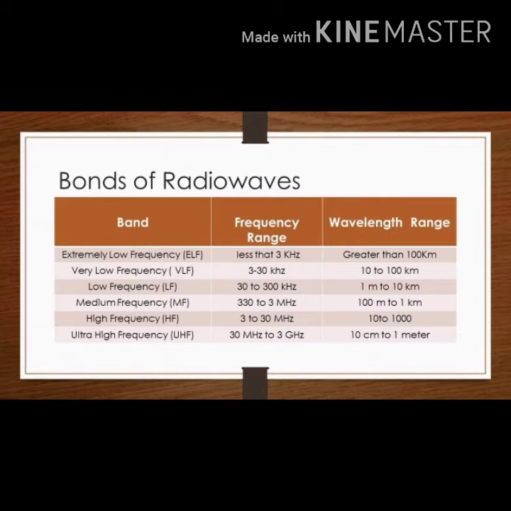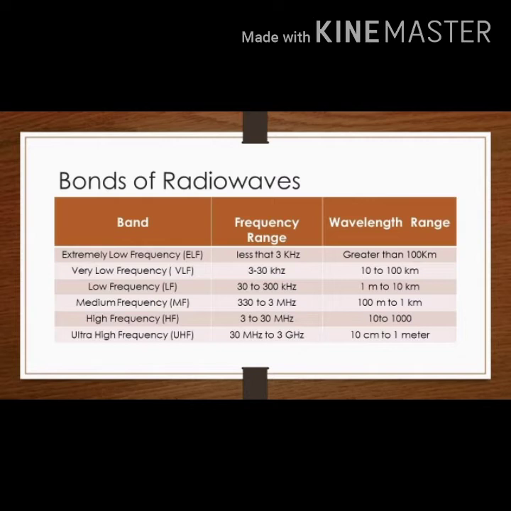For example, extremely low frequency or ELF, the frequency range is less than 3 kilohertz and the wavelength range is greater than 100 kilometers. The very low frequency or VLF, the frequency is from 3 to 30 kilohertz and the wavelength range is 10 to 100 kilometers. The low frequency or LF, the frequency range is 30 to 300 kilohertz and the wavelength range is from 1 meter to 10 kilometers.